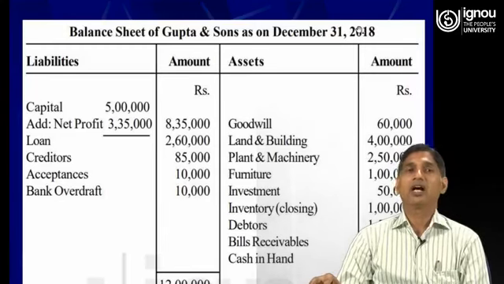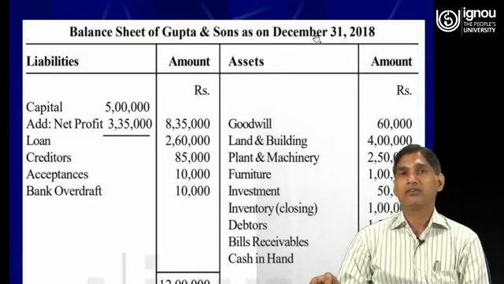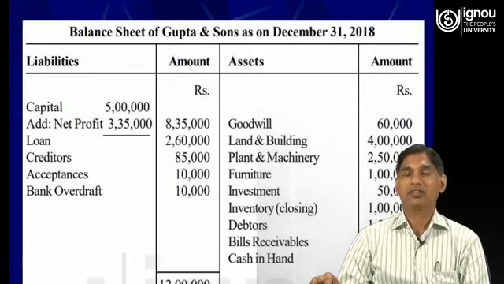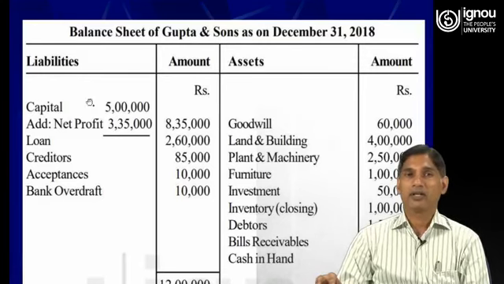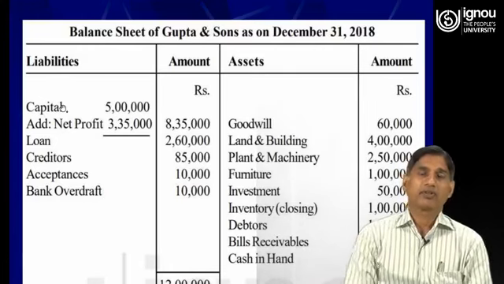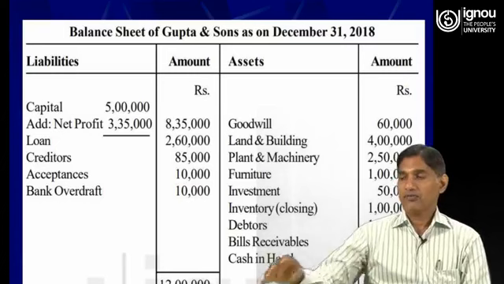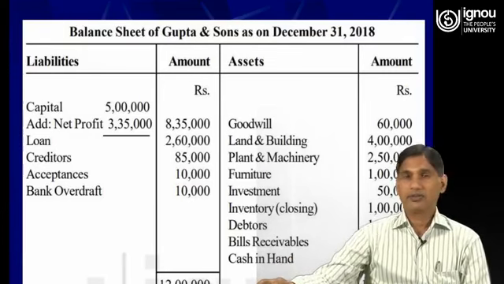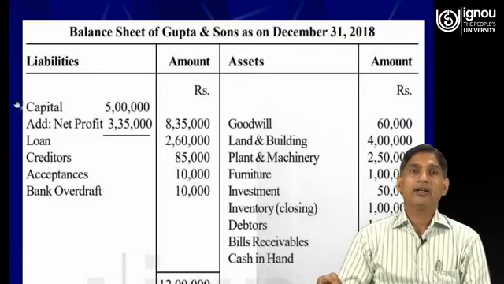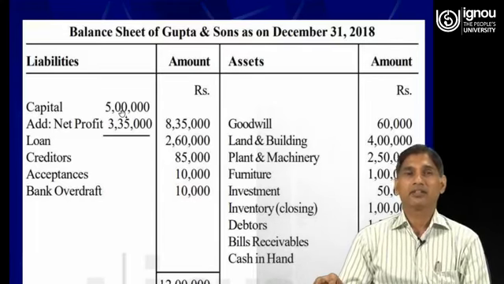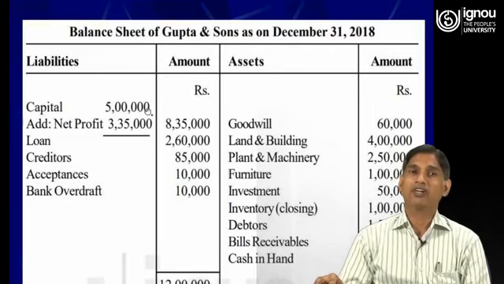So let us see how the balance sheet is prepared with the help of the information given in the trial balance. So first of all, let us discuss the liabilities side of the balance sheet. So dear friends, when we talk about the liabilities side of the balance sheet, capital. So capital has been provided in the credit side of the trial balance, rupees 5 lakh.